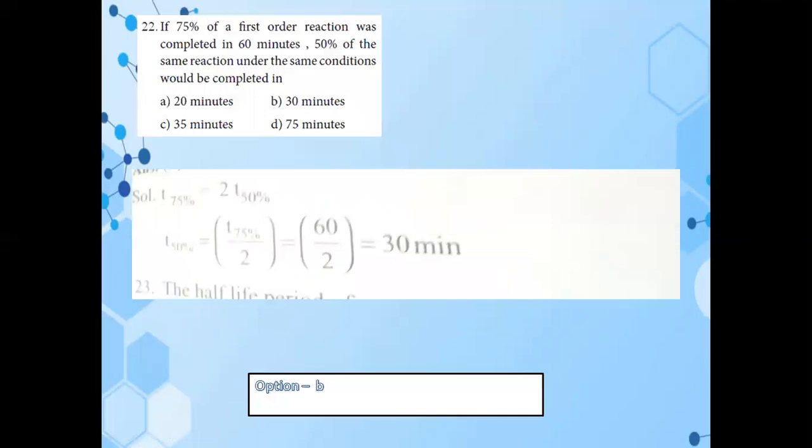So if 75% of your first order reaction was completed in 60 minutes, so 50% of the same reaction under the same condition would be completed in. So T of 75% equal to 2 into T of 50%. So T of 50% only we need. So T of 50% equal to T of 75% divided by 2. So T 75 value is 60 minutes. So 60 divided by 2. So we are getting the 30 minutes. So option B is the correct answer.